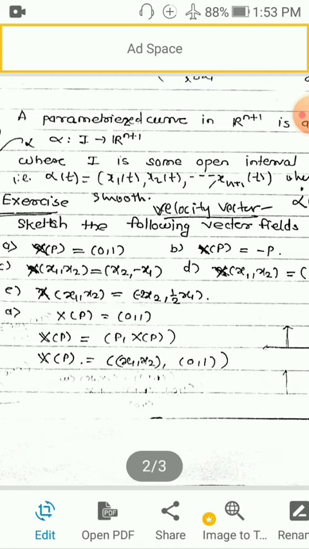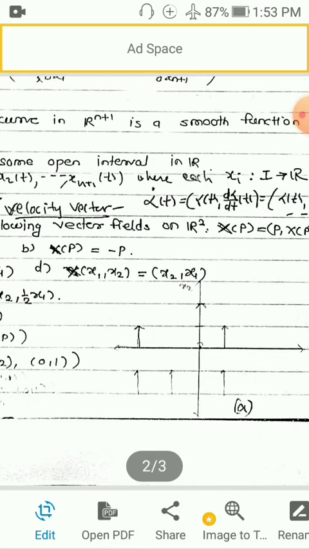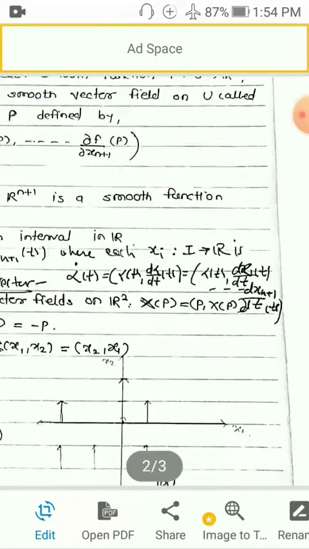This is a unit vector in the direction of the positive y axis, that is, the positive x2 axis. You can directly write it down without making a table. At every point in the plane, you can take a unit vector in the direction of the x2 axis, as shown in this figure. So this is the vector field. Take any point and take a unit vector along the x2 axis. This is a constant vector field.